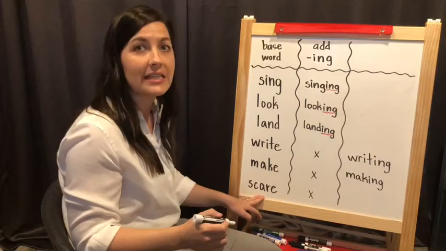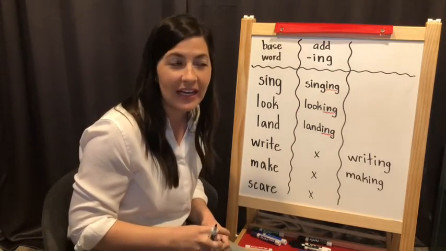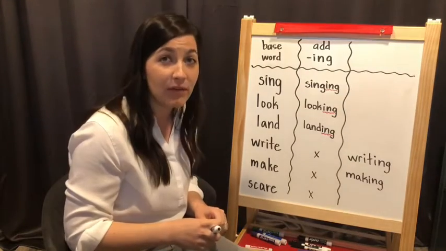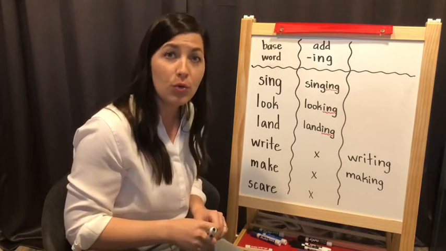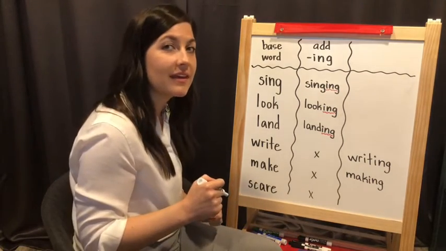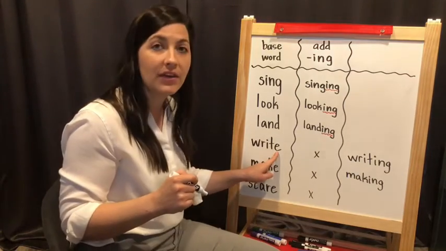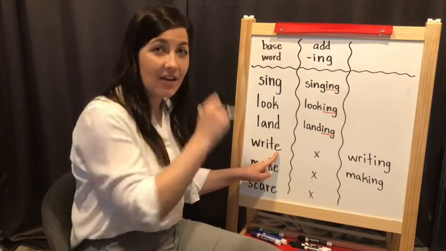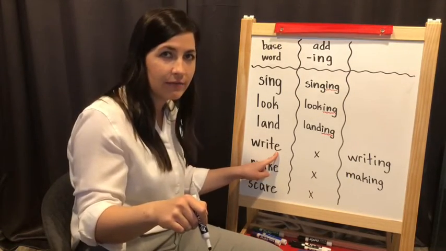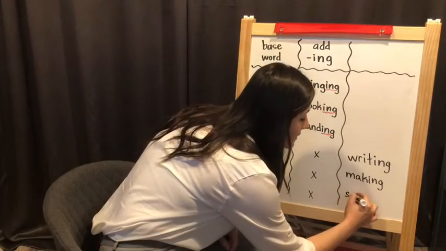Okay, one more, scare. Please don't scare me. Or if it's happening right now, you could say, you are scaring me. And I wonder if we'll take the E off on this one. Usually when words end with an E, we take off the E, cross it out, and we add ing. So it will look like this.